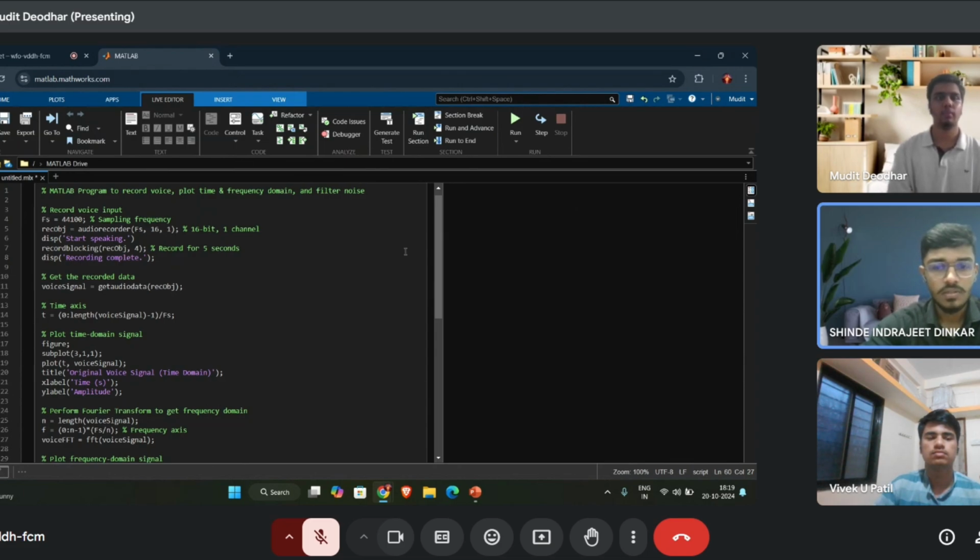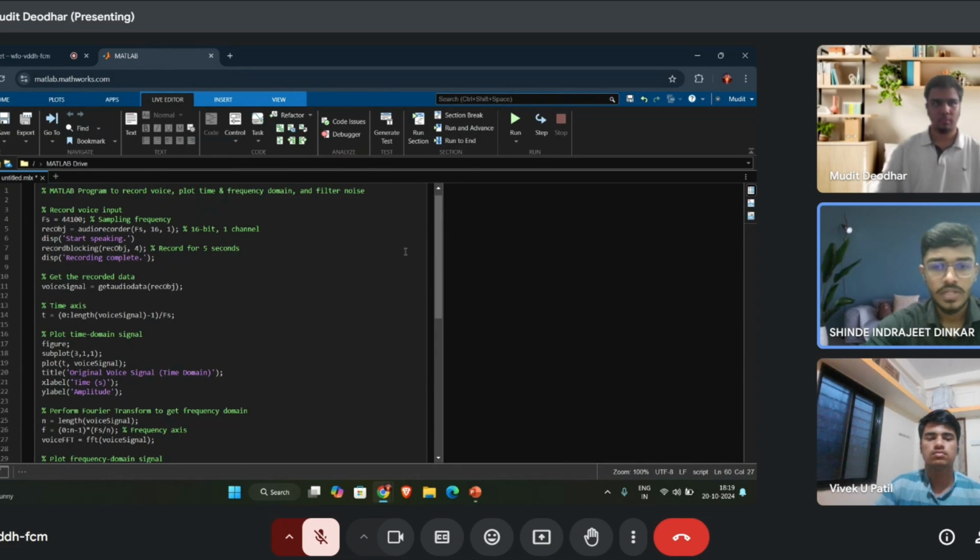Then the third command is disp('Start speaking'). This command displays a message to prompt the user to start speaking. The next command is recordblocking(recObj, 4). This command records voice input for 4 seconds and blocks further code execution until the recording is complete. Then the next command is disp('Recording complete'). This notifies the user that recording is done.